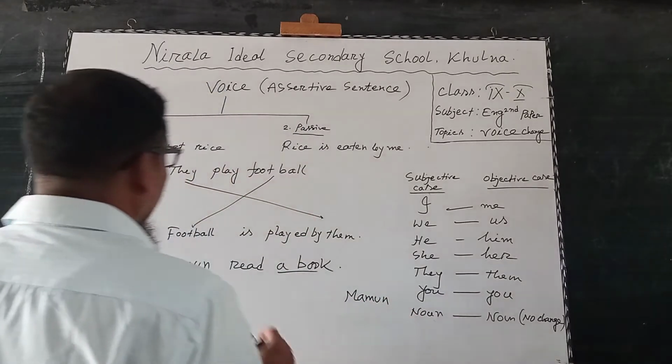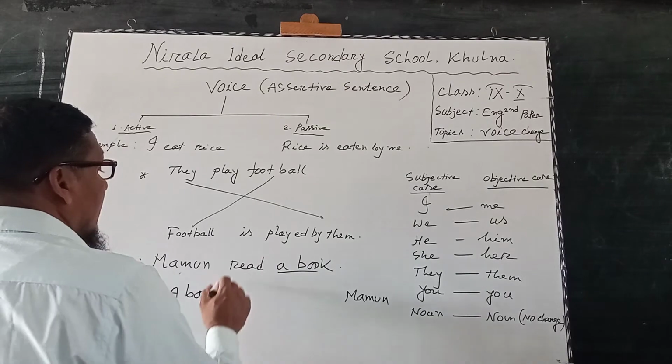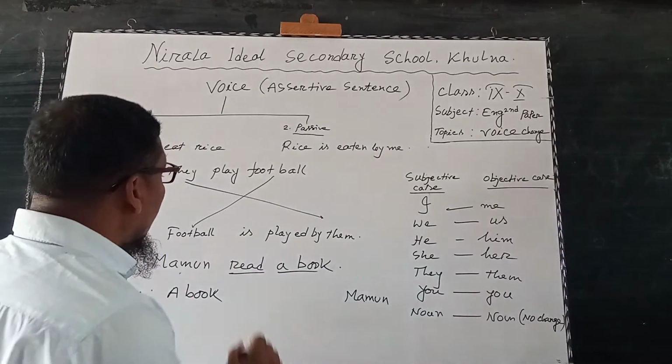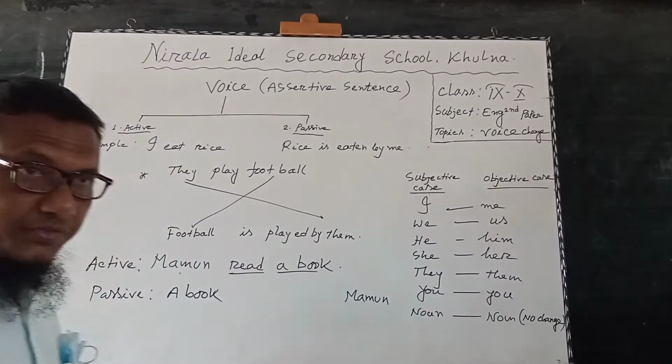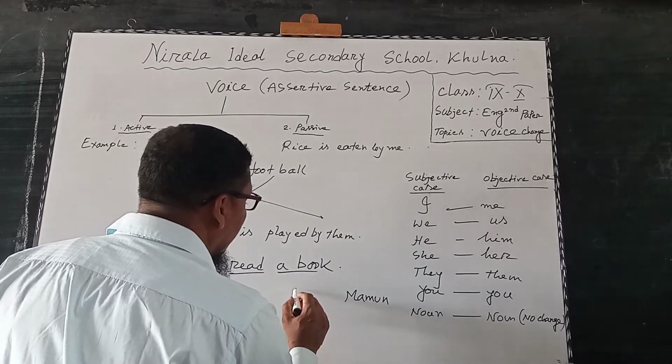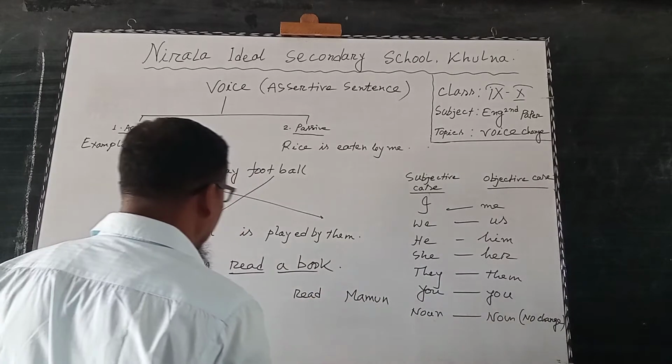But the verb read, it is the present form or base form of the verb, and it will change into the past participle form. Read, read, read.